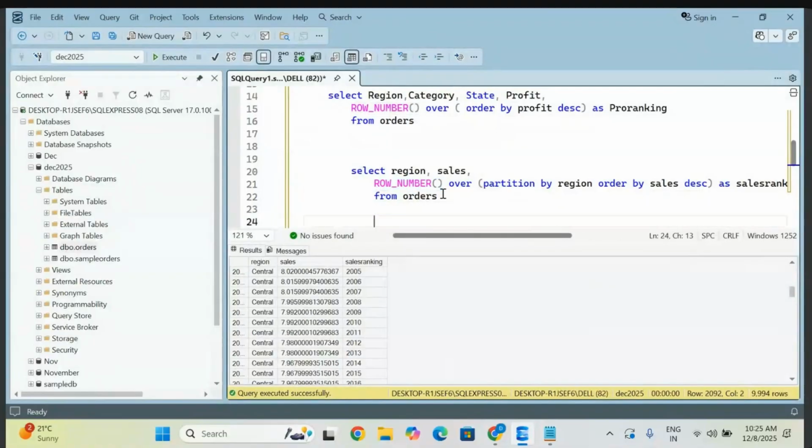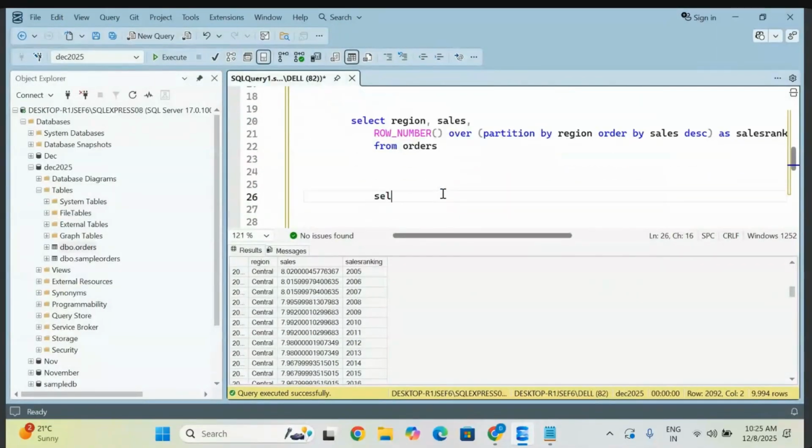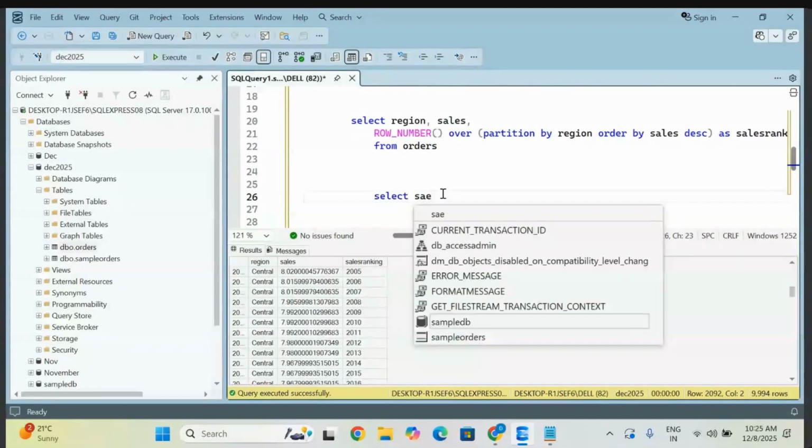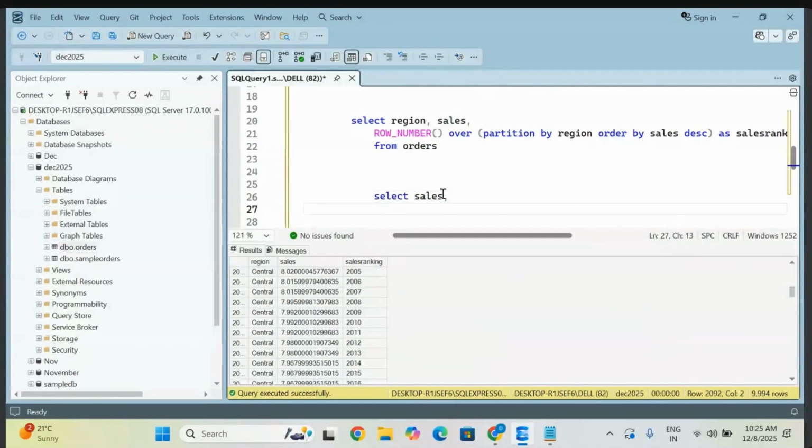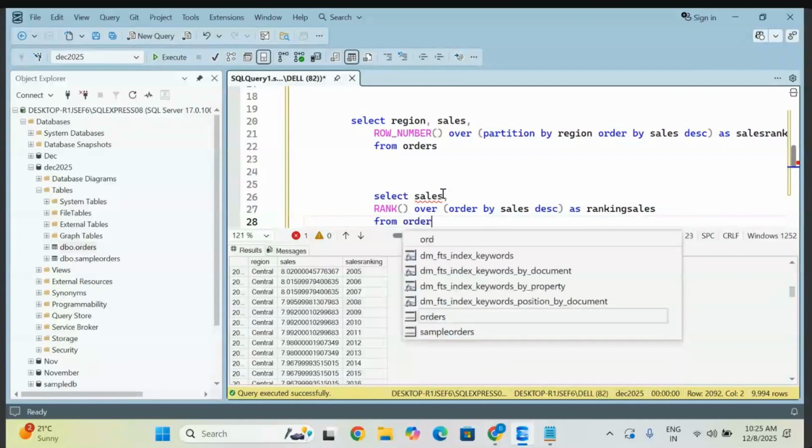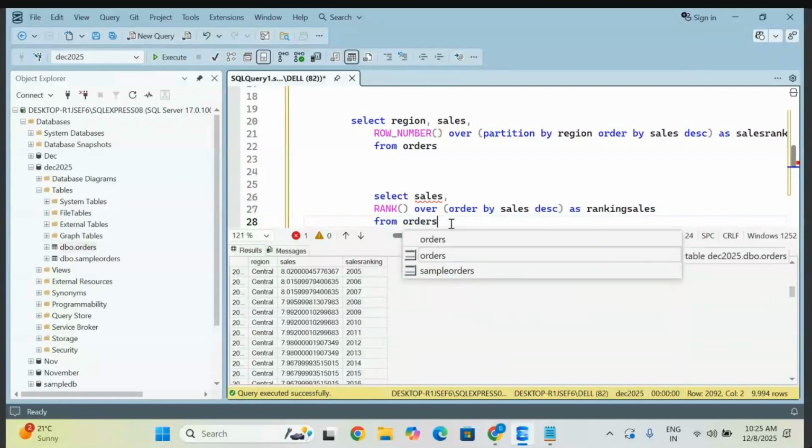Now observe a very simple thing, let me take. Select, I'm going to take the sales only for your understanding. Let me take the rank function, open braces, the condition is this one, nothing bigger. First let me take a simple one, order by. You can take the column that you want to point to, and the order that you want. I'm going to give some alias name, ranking sales. You can give any name, don't worry, it's an alias name. Finally, you point to whatever table you are taking.